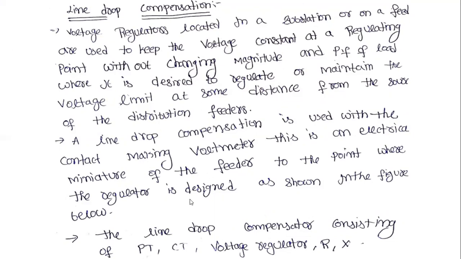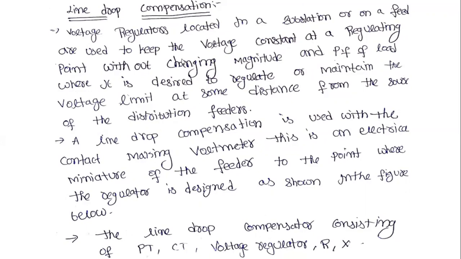Because we are using different voltage regulating equipment to keep the voltage constant at the regulating point without changing the magnitude and the power factor of the load.